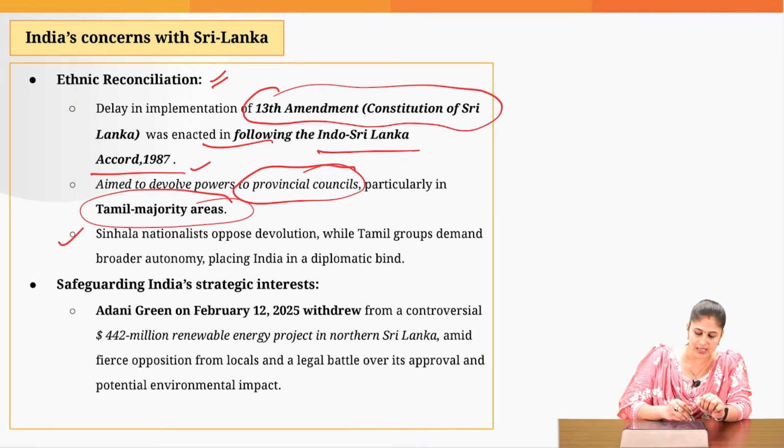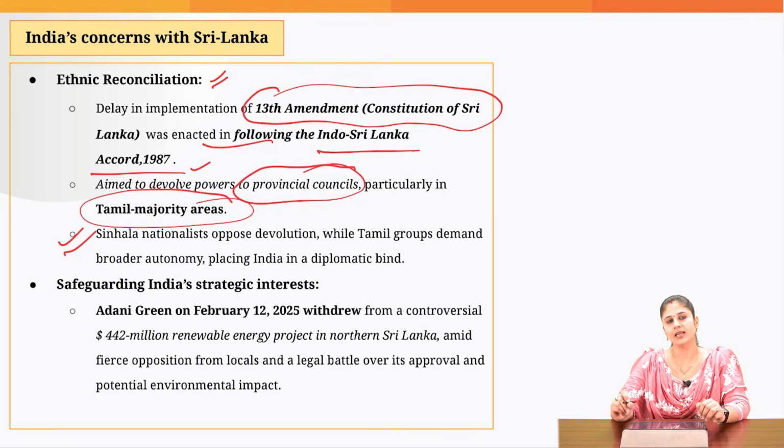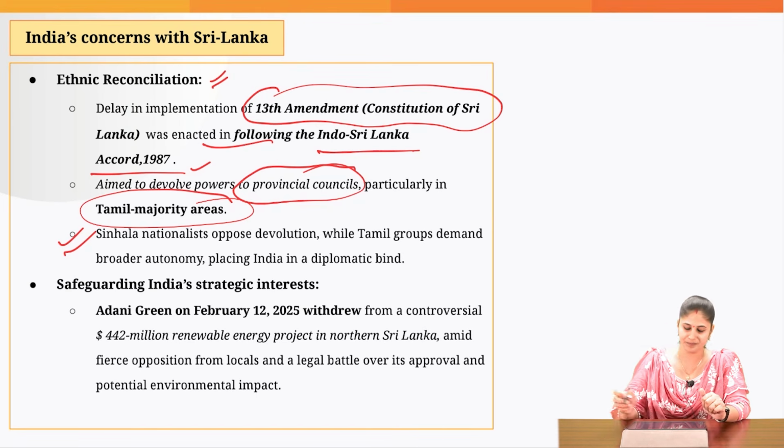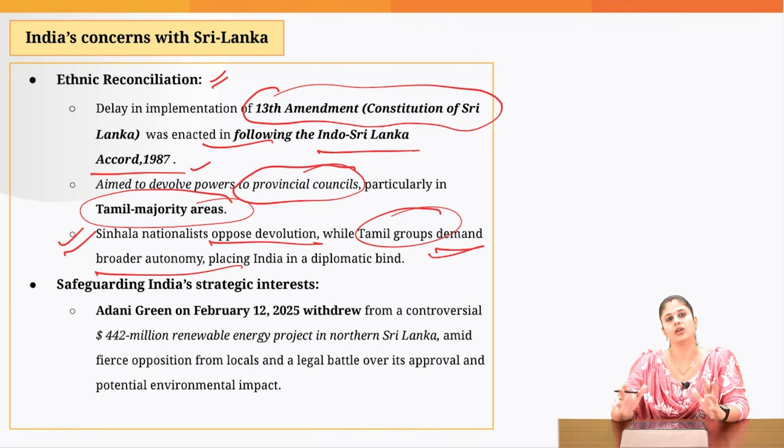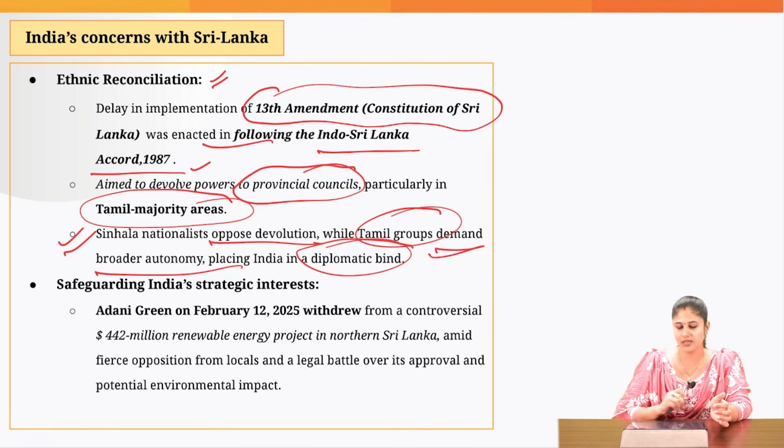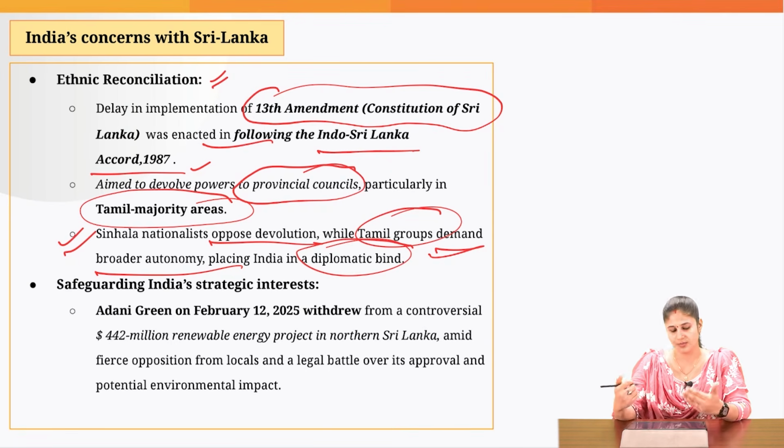But the Sinhala community thinks that it is interference from India's side, and they oppose this greater devolution of autonomy to Tamil majority areas, whereas the Tamil groups continue to demand broader provincial autonomy. And this has placed India in a very difficult diplomatic position, because Tamil Nadu basically supports the interest of the Tamil minorities in Sri Lanka also.